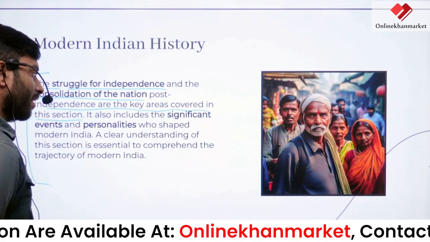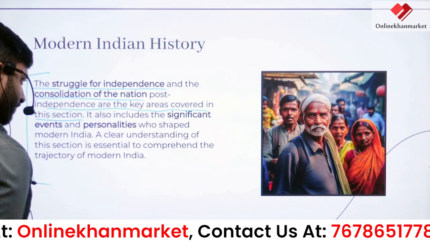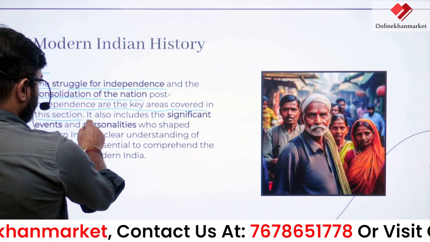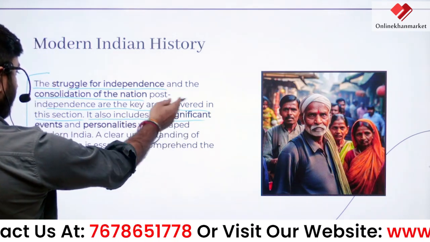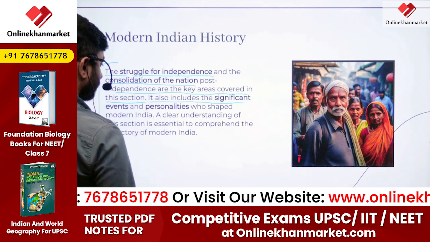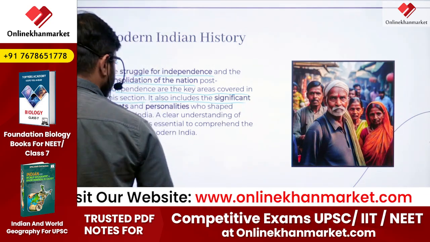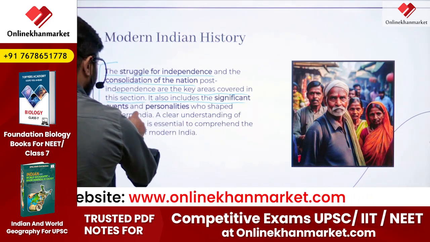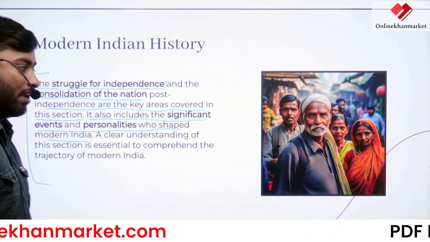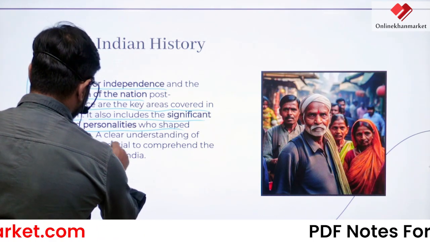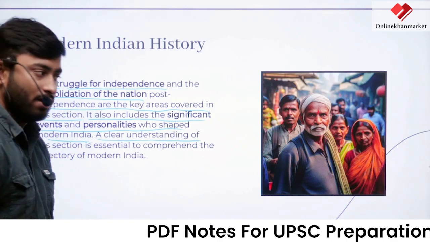After India got independence from British rule, we have to focus from the basic manner as well. It will cover all areas regarding the sections of society. These are the significant events and personalities who shaped modern India, the most important leaders who basically shaped the modern India which we see today.